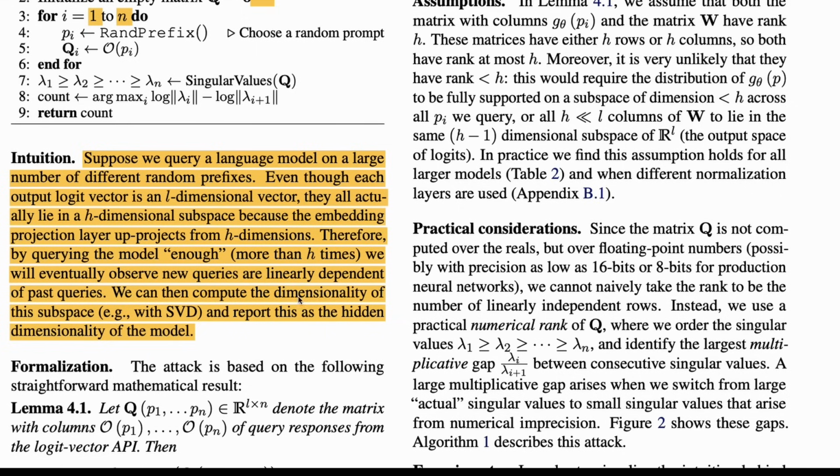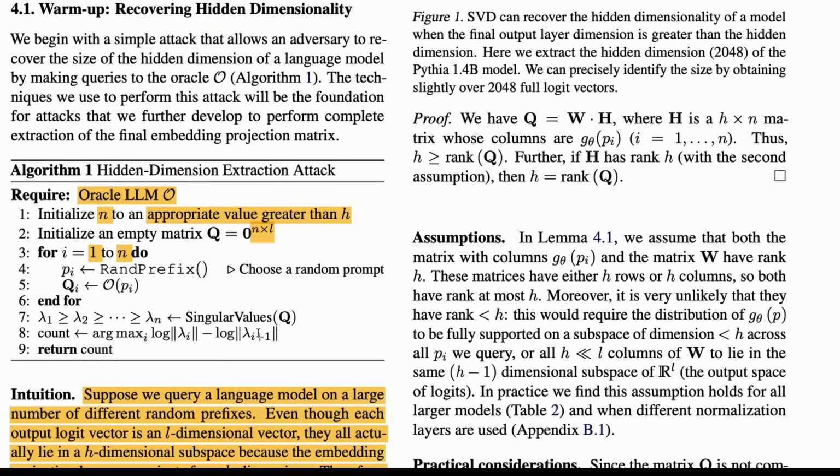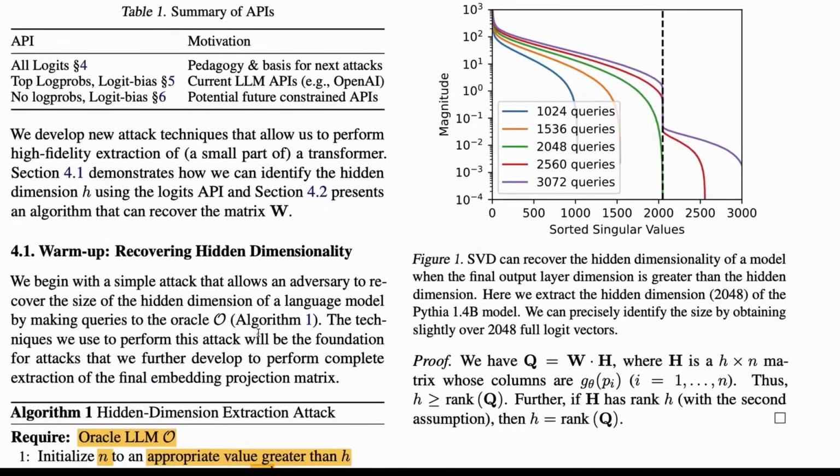So we can then compute the dimensionality of this subspace with SVD, singular value decomposition, and report this as the hidden dimensionality of the model. And this is the idea. I've tried my best to explain. Let me know in the comment section if it makes sense.